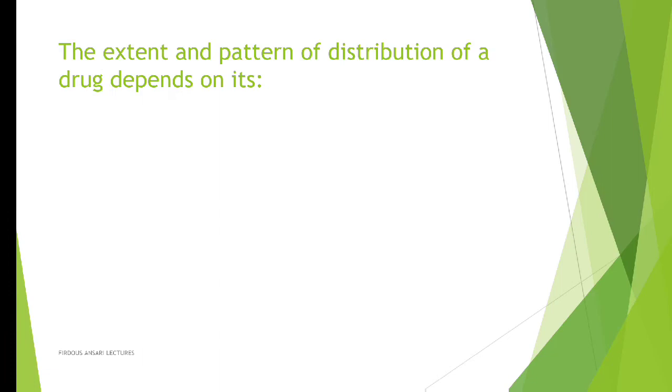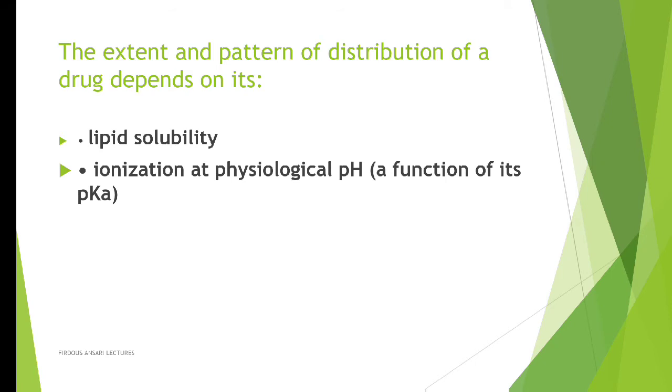Next, the extent and pattern of distribution of a drug mainly depends, first of all, on lipid solubility. Yes, lipophilicity. As I have told you, it needs to cross the barriers. For distribution also, first it should cross the barrier of the vascular compartment, and then, like the example of the liver, for getting distributed in the liver it needs to cross the biological membrane of the liver also. So for crossing the membrane, the drug should have very good lipophilicity, or lipid solubility. Next, ionization at physiological pH is also important, as we have seen in our previous video on absorption.